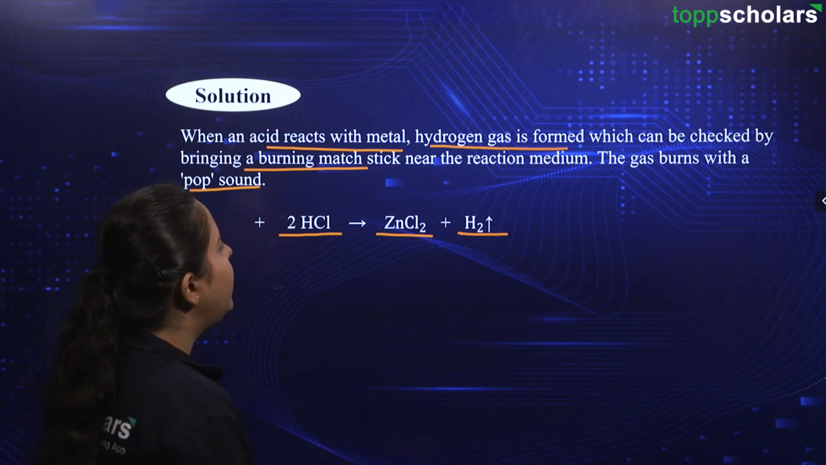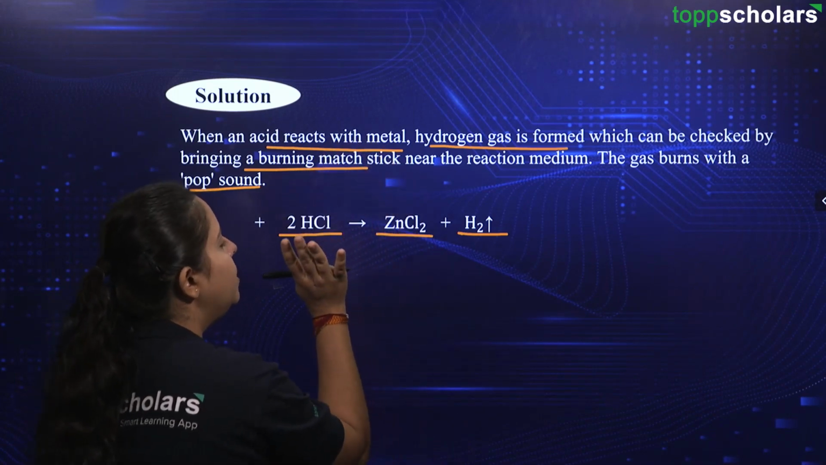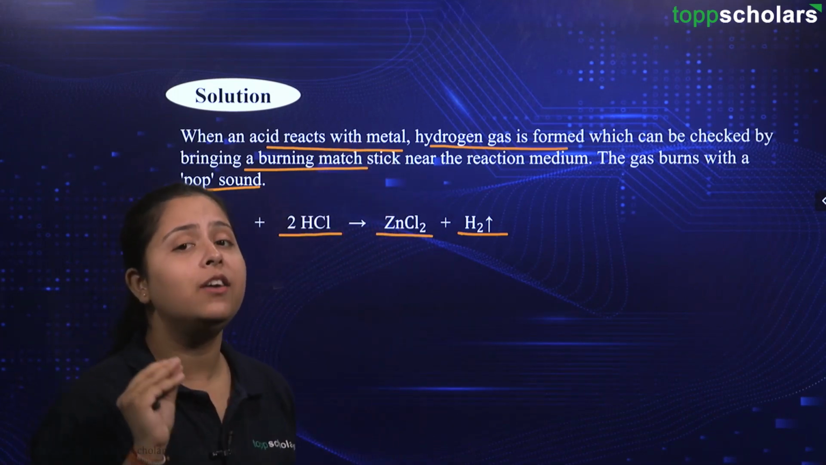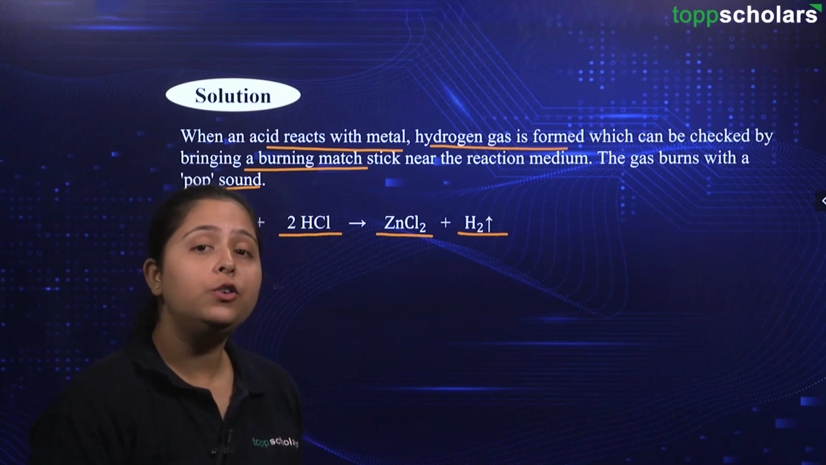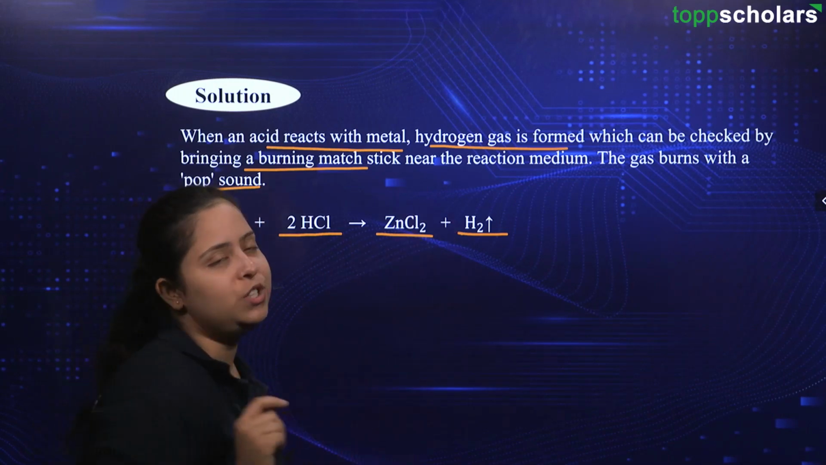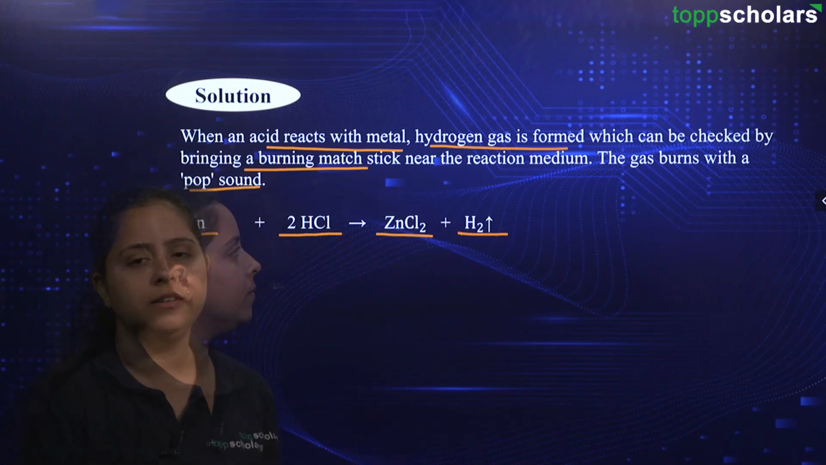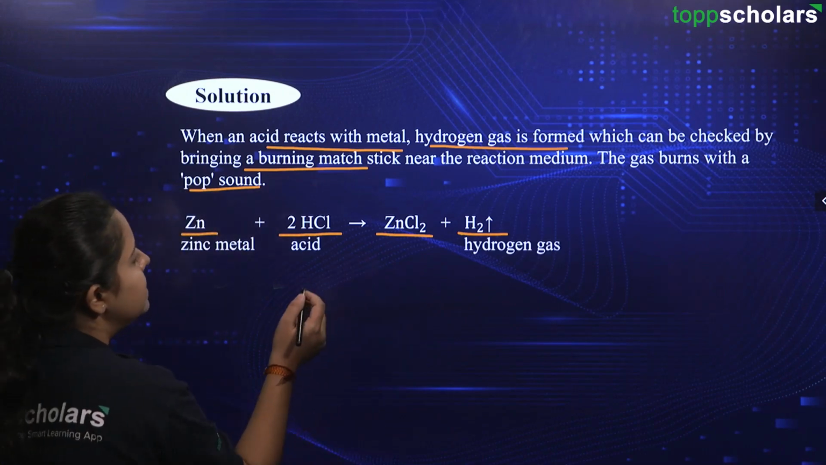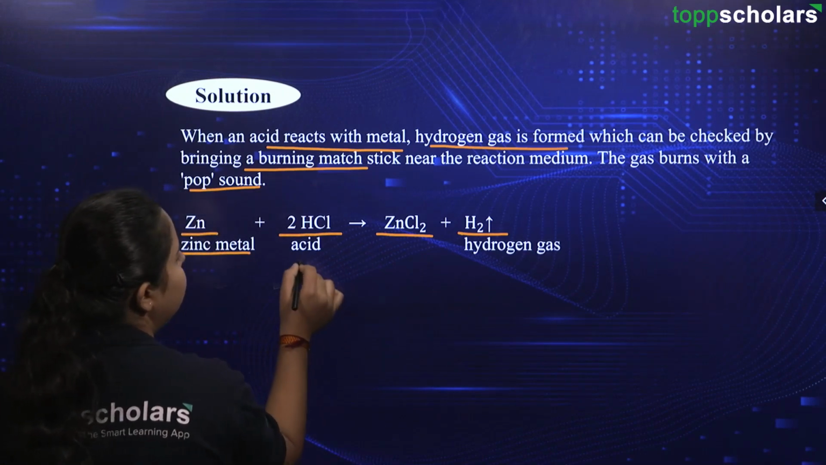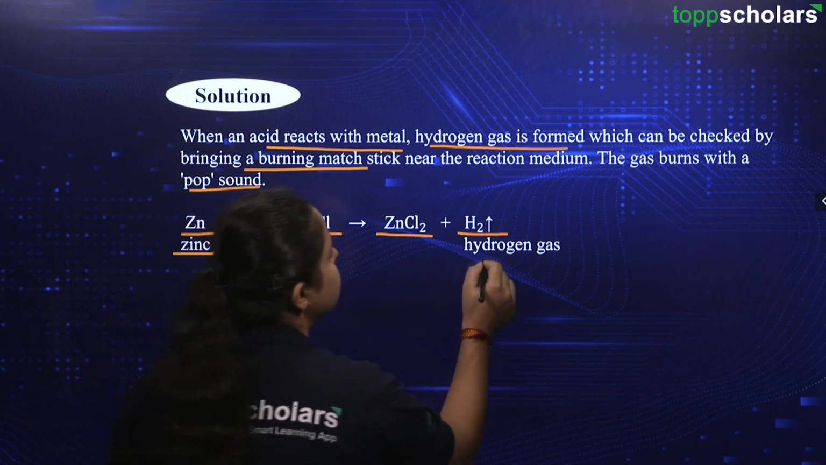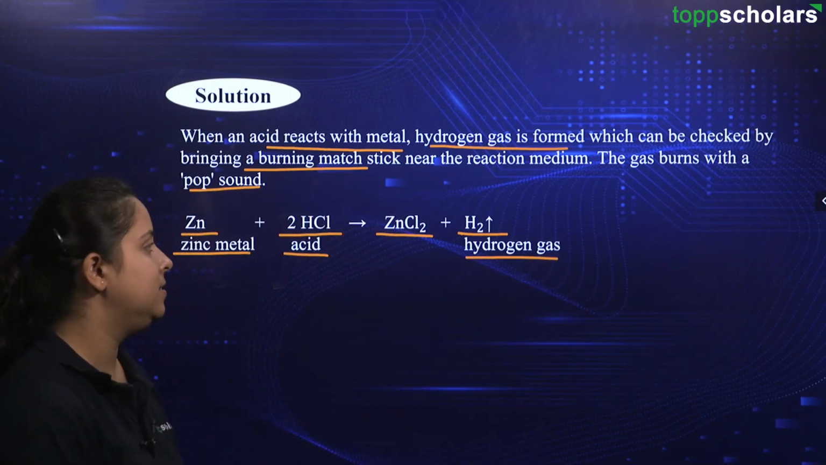Alright. So we have given the reaction, we have given the balanced chemical equation, and we have given you a way to check the release of this hydrogen gas. Alright. Let us name these stuffs as well. This is zinc metal, this is acid which is HCl, and this is the hydrogen gas that is released.